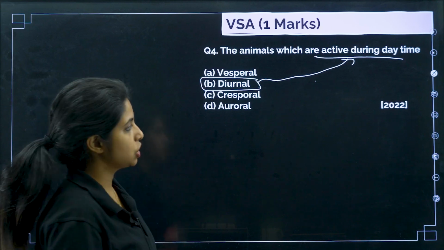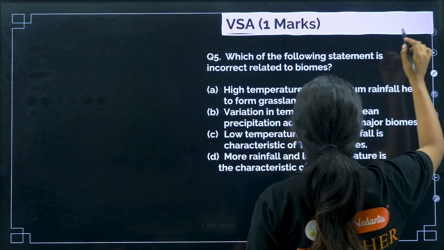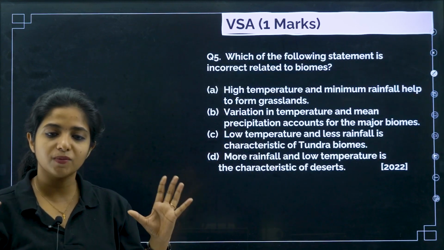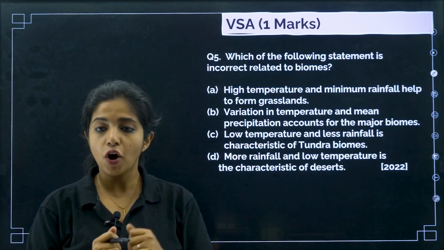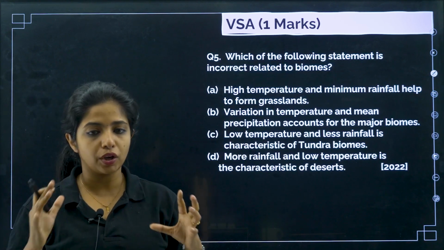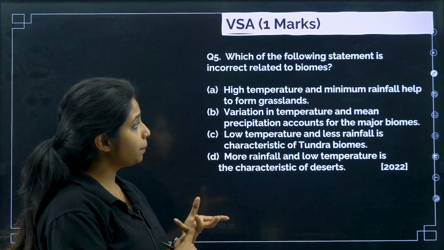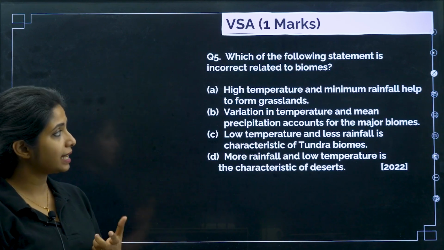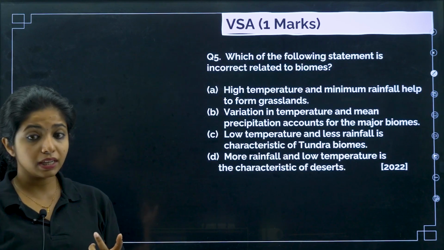Cool? It's a straight question. There is not much explanation over here. You have to remember the terms as such. Now, which of the following statements is incorrect related to biomes? High temperature and minimum rainfall help to form grasslands. You have to look for the incorrect one.